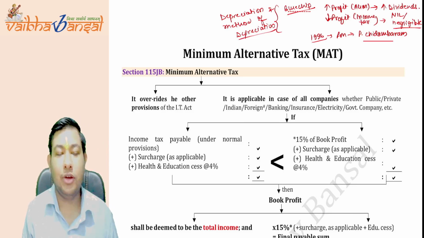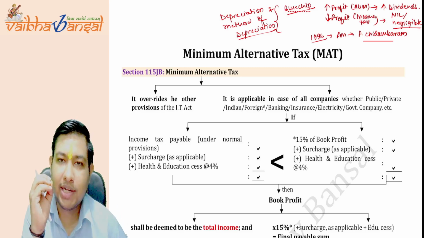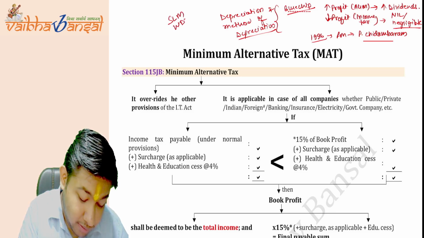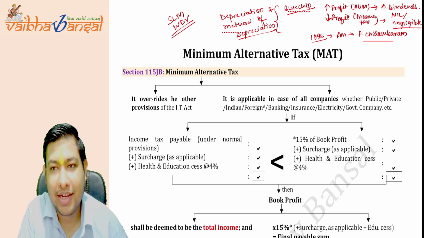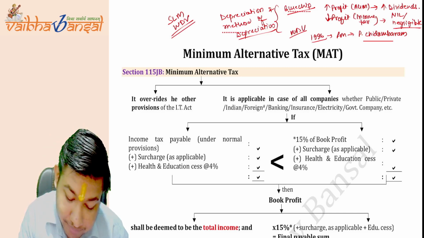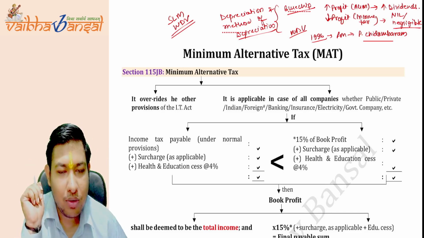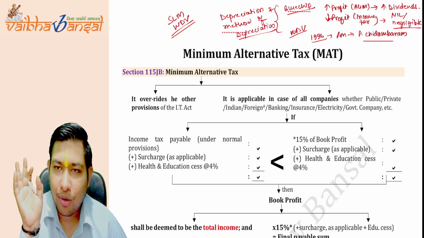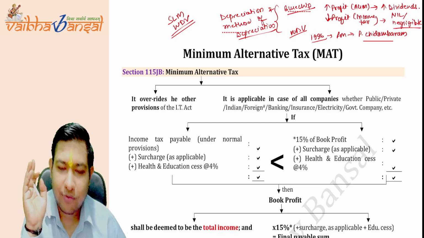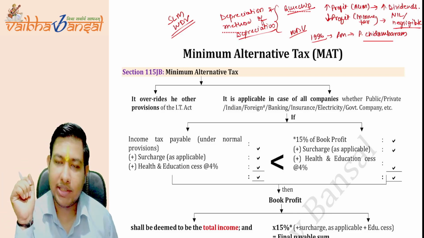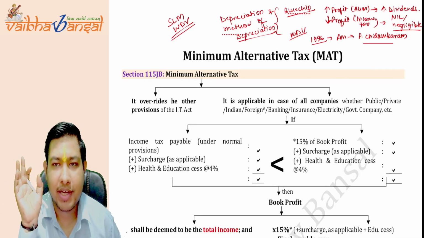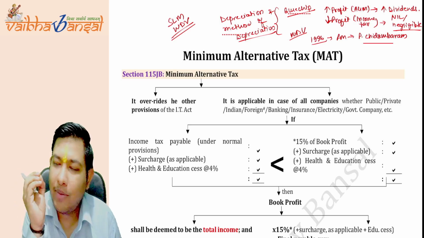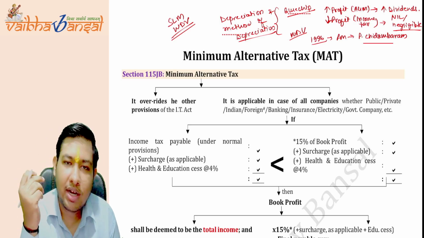In the Companies Act, SLM and WDV both were allowed, but in the Income Tax Act, only WDV is allowed, and SLM is allowed only for a few companies like power generating units. You have already studied that in the PGBP chapter. If you have not studied, I am going to take a session on PGBP as well in our DT exemption series. So in income tax, only WDV is allowed, but in the Companies Act, SLM and WDV both are allowed.